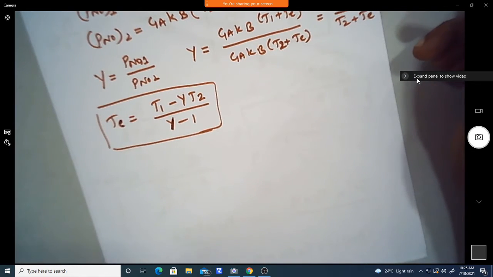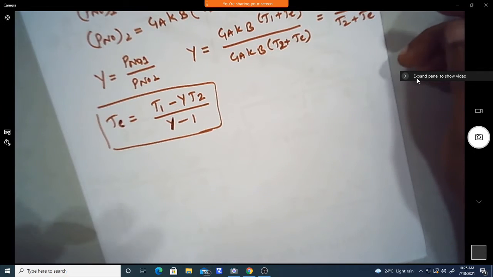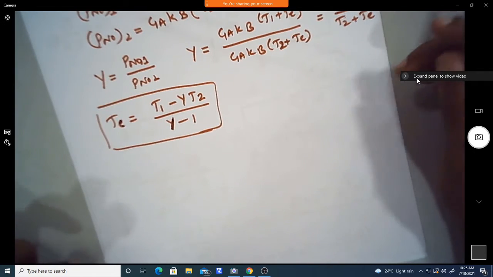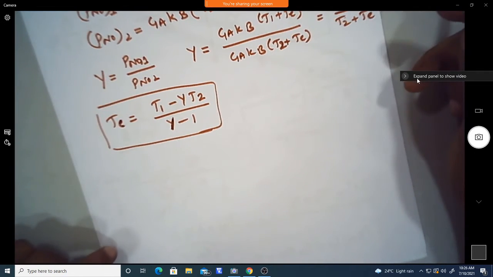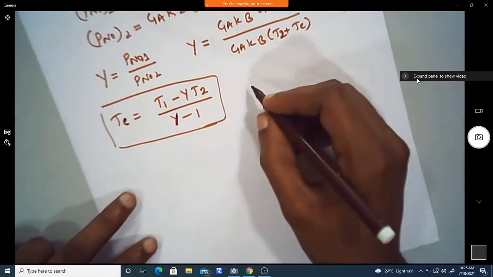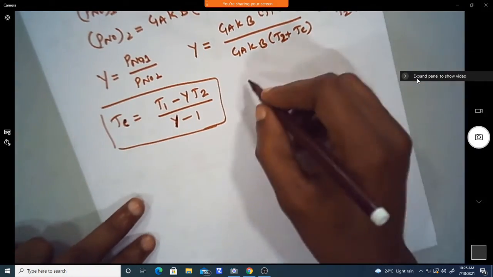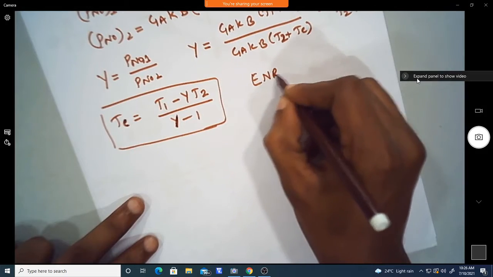Also, for these active devices, a particular frequency range can be characterized by using one more parameter, which we call the excess noise ratio.